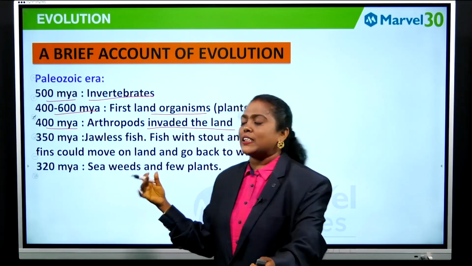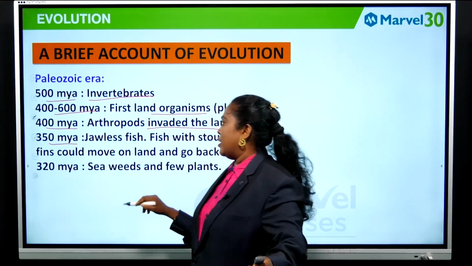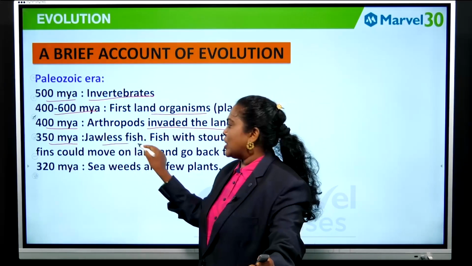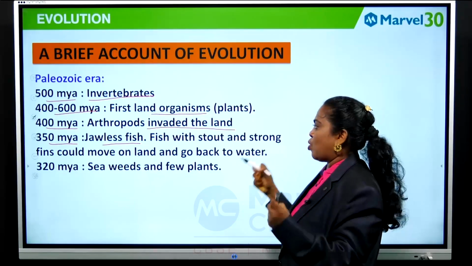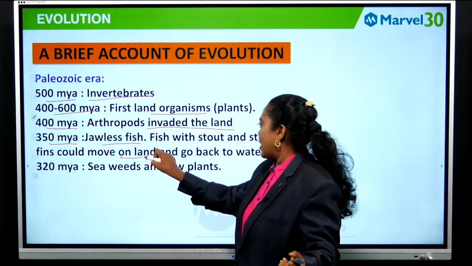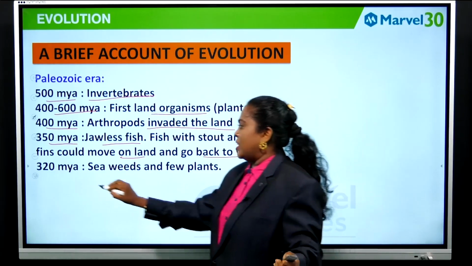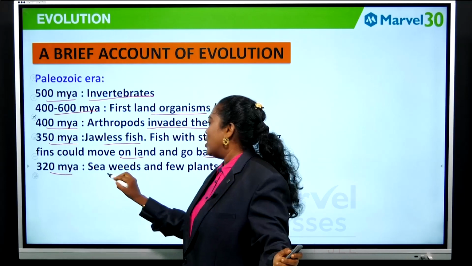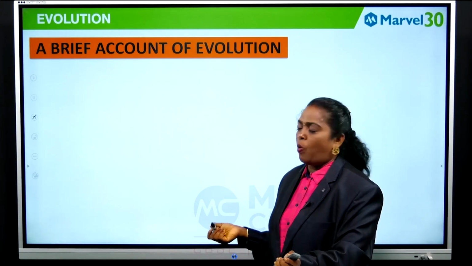Okay, the insects invaded the land. Then 350 million years ago the jawless fish evolved. Fish with stout and strong fins could move on land and again go back to water. And 320 million years ago the seaweeds and a few plants evolved.